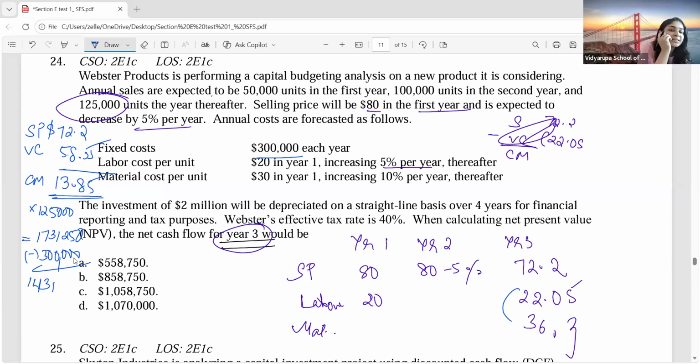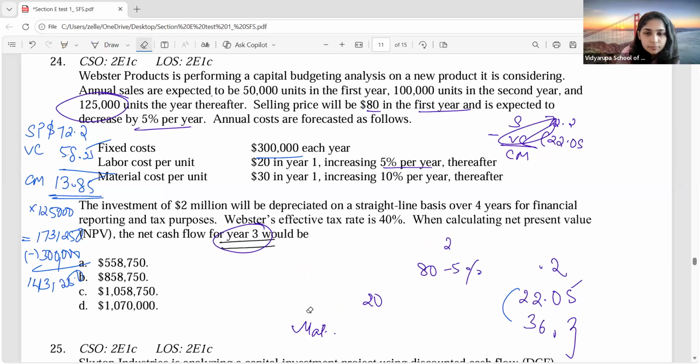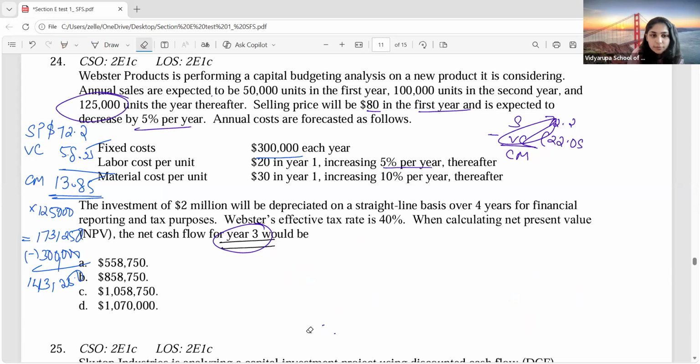Don't you have to pay tax on this amount? So after paying tax, how much is the money that you have? Tell me, guys, solve.